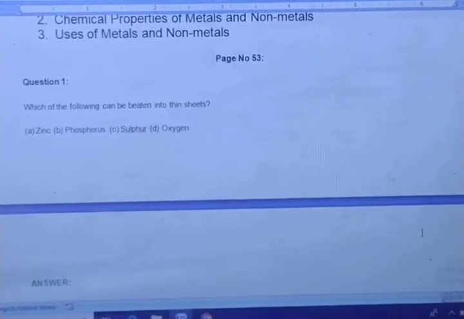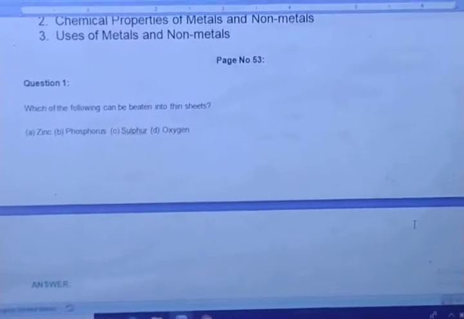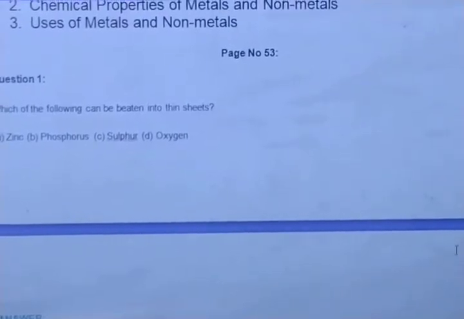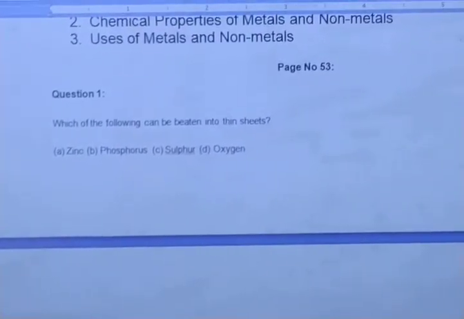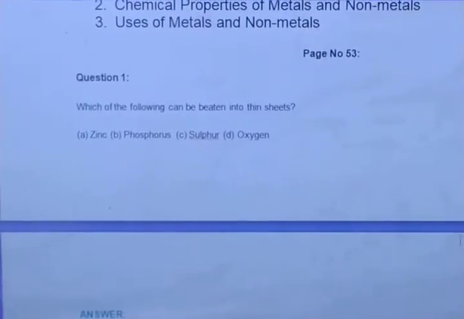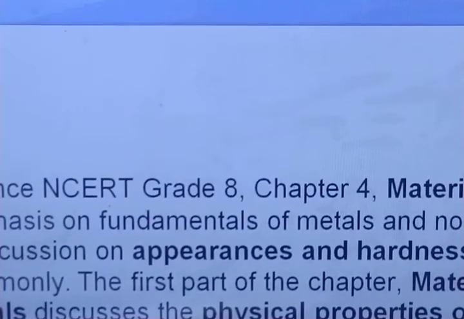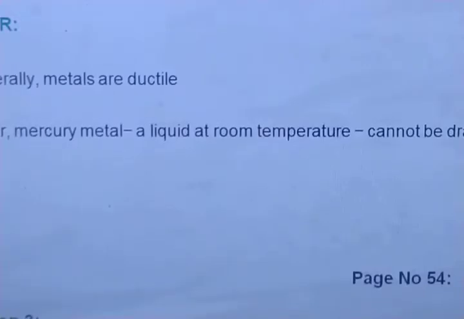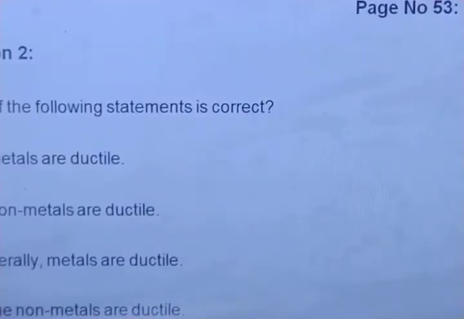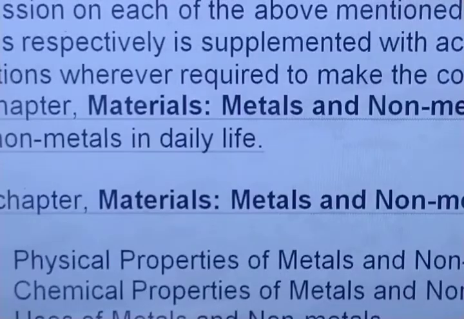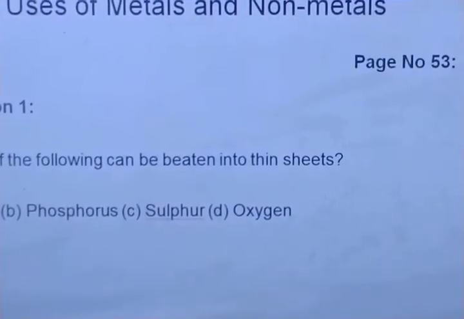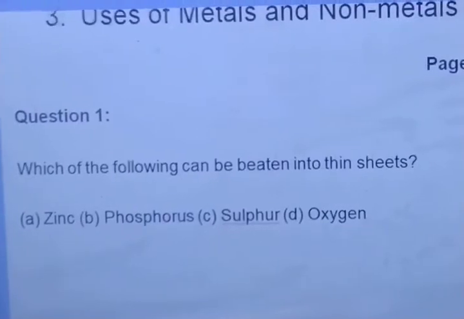Now we will sort out the question answers which are written in our NCERT textbook. You can see here the question number 1, right? All of you are able to see? I hope all of you are able to see. Now we are moving toward question number 1. So you can see this is our question number 1.